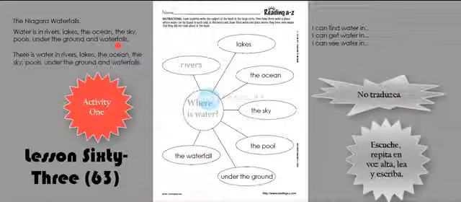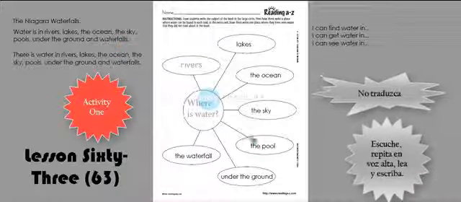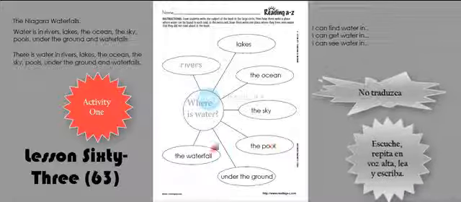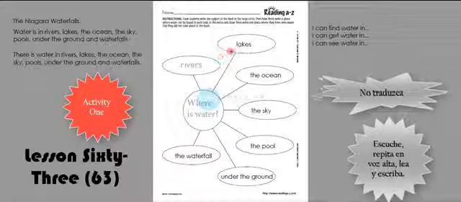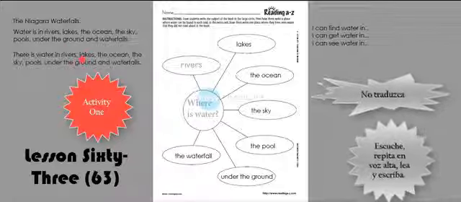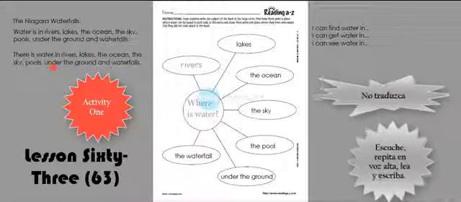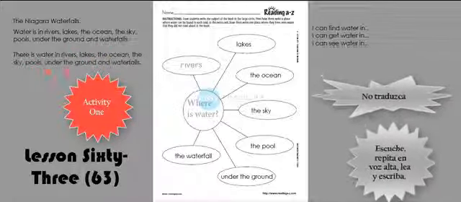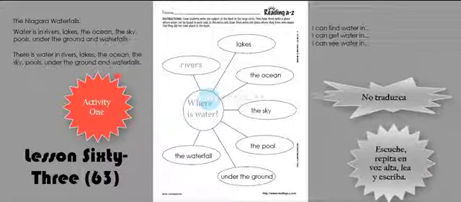Note que he pluralizado pool y waterfall, así como acá están en plural rivers and lakes. There is water in rivers, lakes, the ocean, the sky, pools, under the ground, and waterfalls.